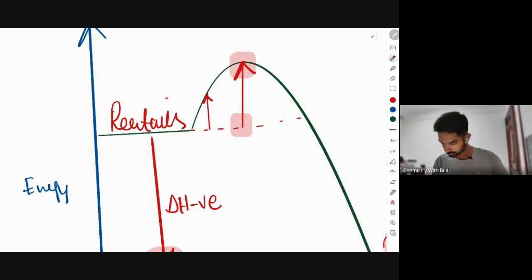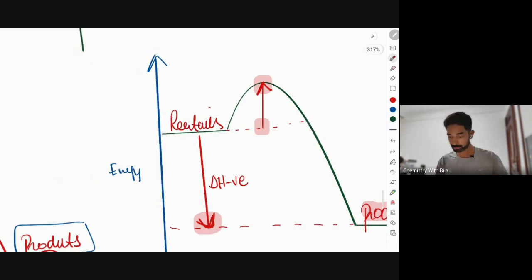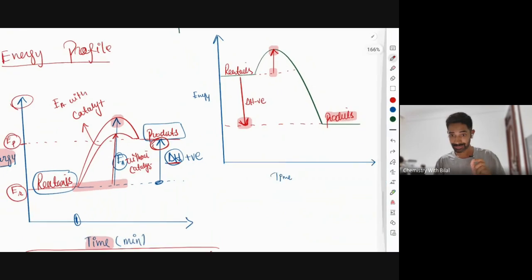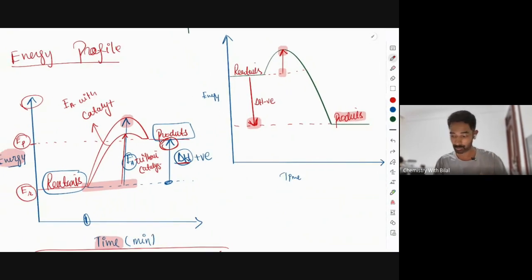Correct? Yes. Now, if you look into the energy profile of both reactions, have a close look at the activation energy. In both profiles, the direction of activation energy, the arrow, is going up. So whenever the arrow is going up, it is always endothermic. So activation energy is always positive, no matter if the overall reaction is exo or endo. But activation energy is more positive for endothermic. That's a difference that you can notice. I hope you get the logic. Amna and everyone, Ayla, Anaya, Zainab? Yes, sir.